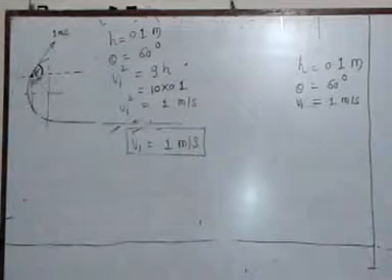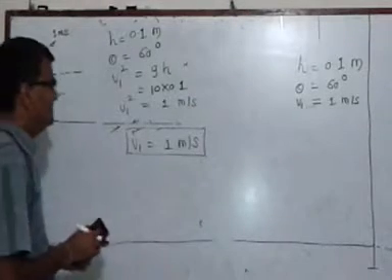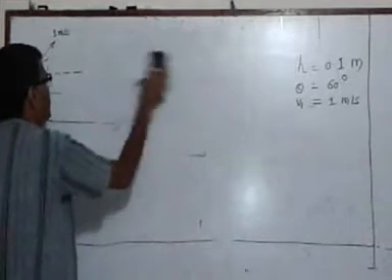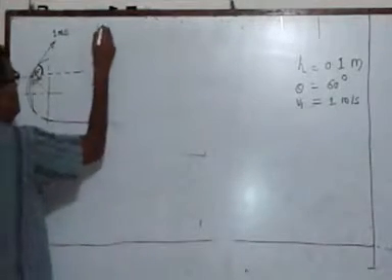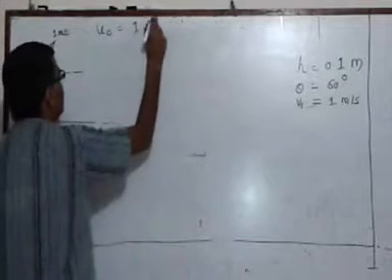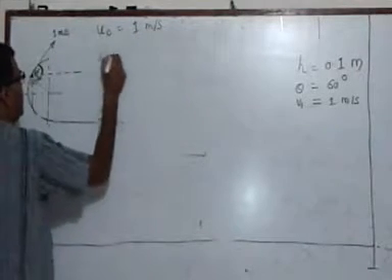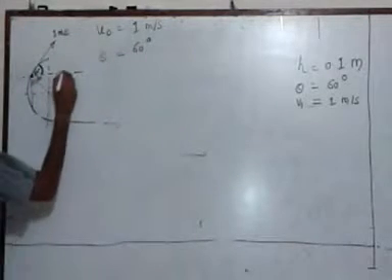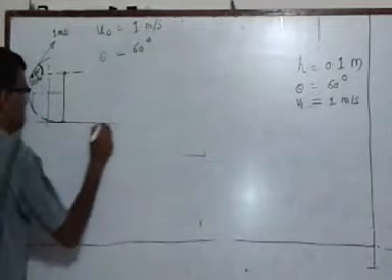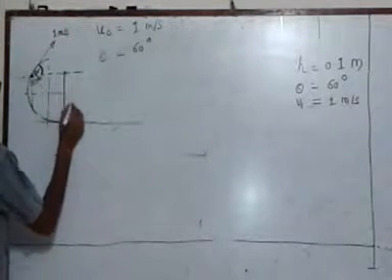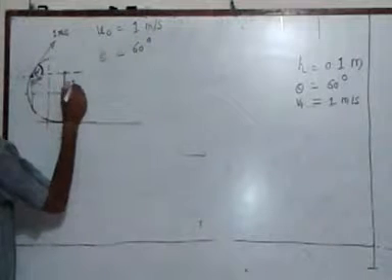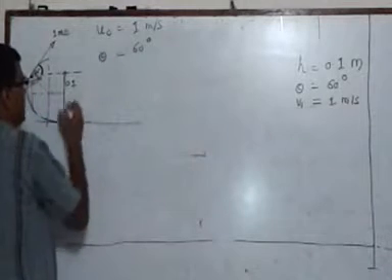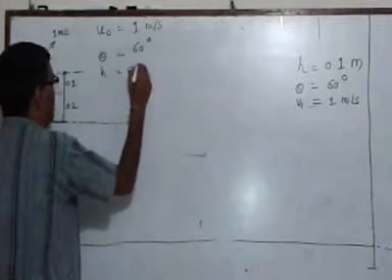According to the parameters of projectile, now let me redefine the terms. Let us take the initial velocity as u0, which is 1 meter per second. The initial angle of projection that the body makes with the horizontal is 60 degree. And what is this total height from the reference level? From here to here, this is 0.2, and this height we already obtained as 0.1. So we have got this height as 0.3 meter.